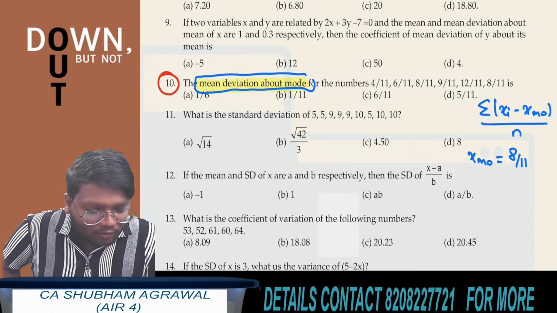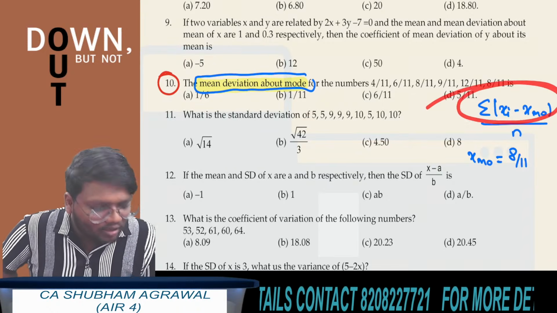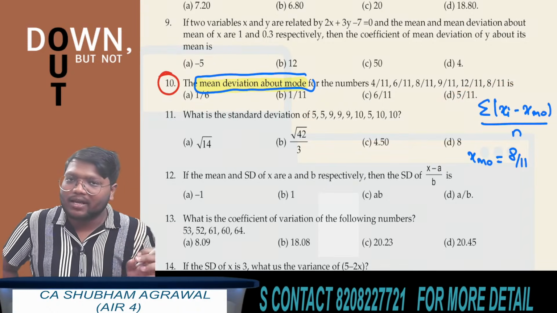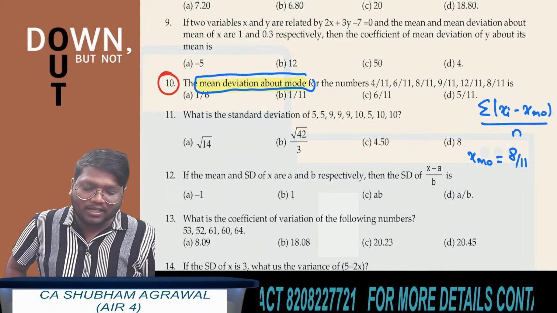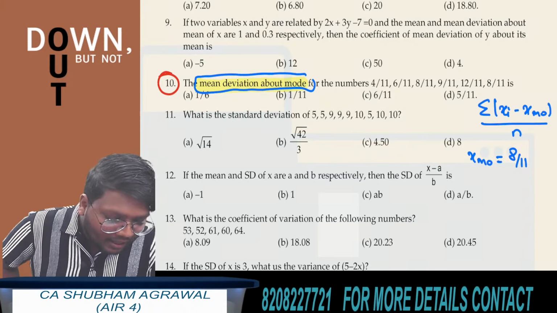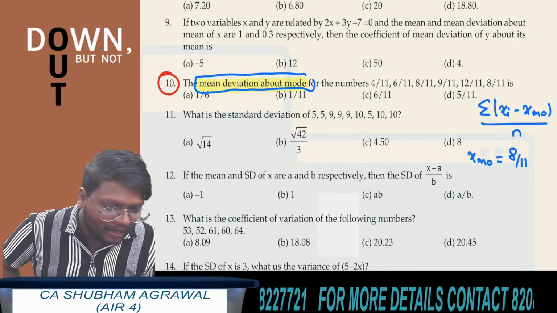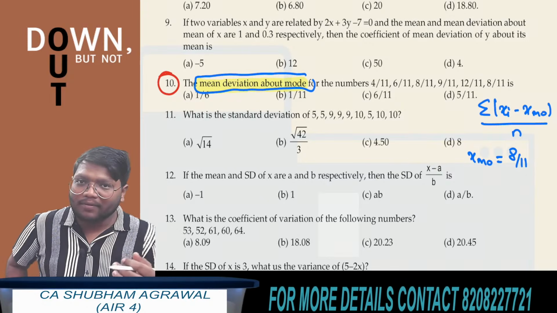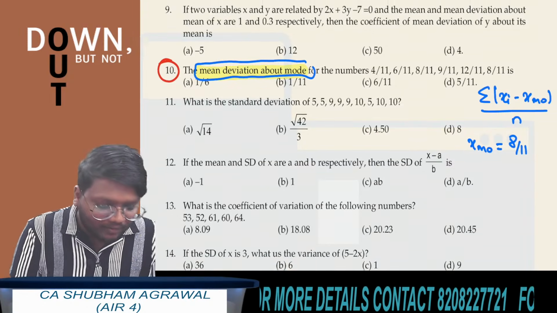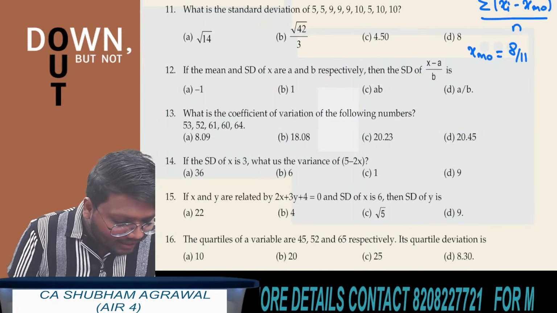Okay. Now find summation of absolute value of xi minus mode of x. See how to find this thing. The value of the first observation is 4 by 11 and mode of x is 8 by 11. So 4 by 11 minus 8 by 11 is minus 4 by 11, and the absolute value of minus 4 by 11 is 4 by 11.